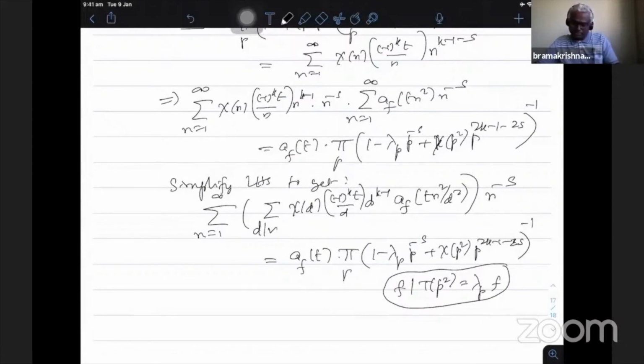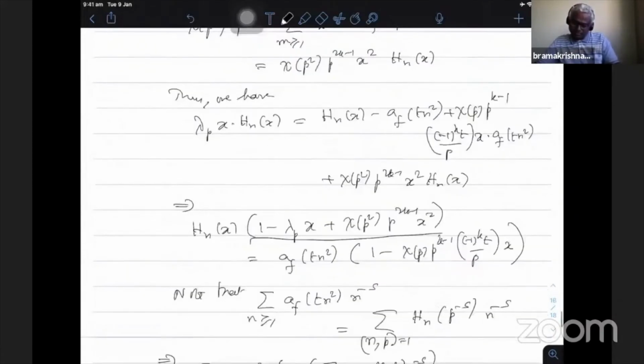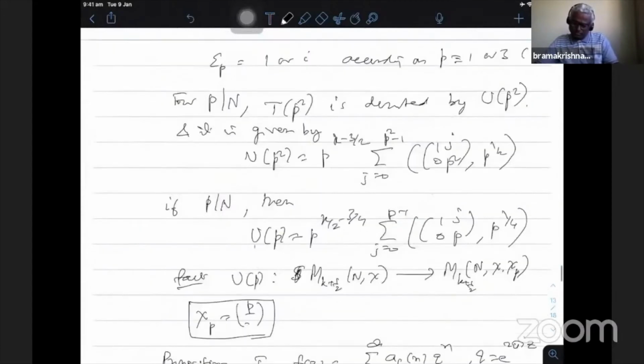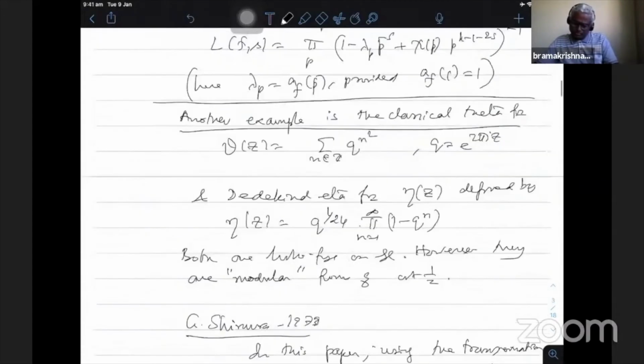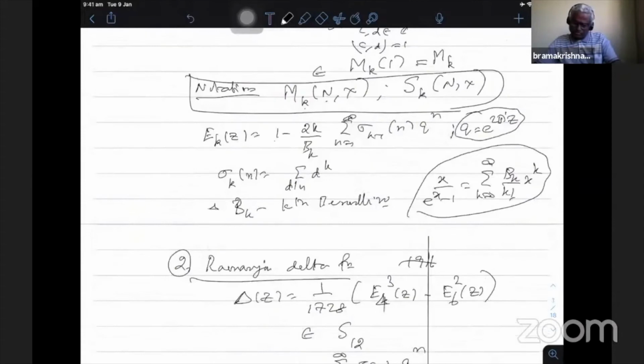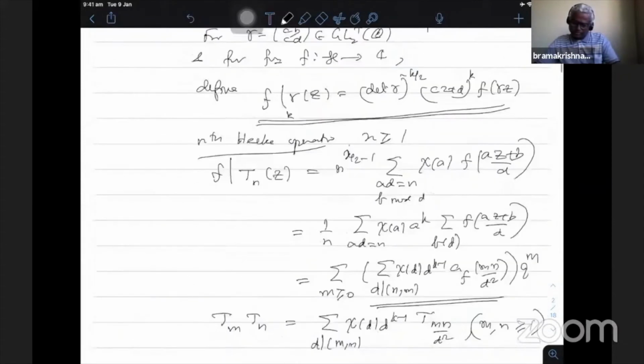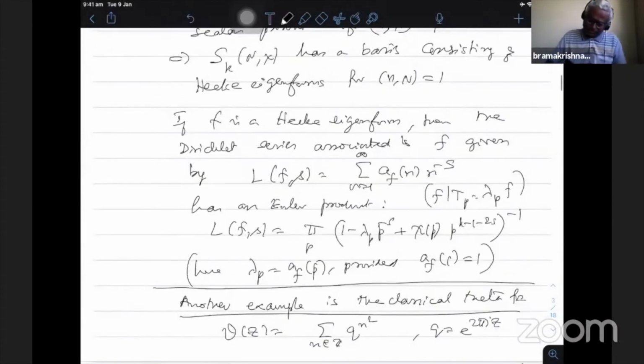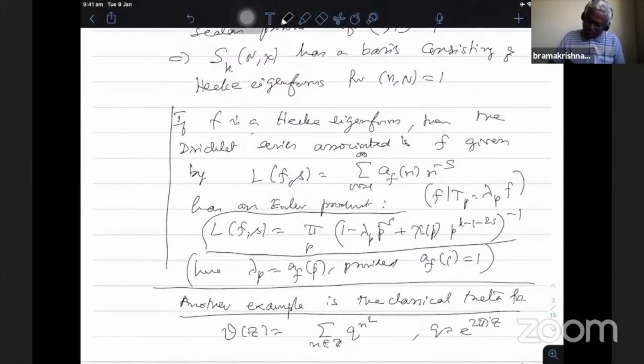So now you just recall, I'll go back. Yes, here. So F is a Hecke eigenform. Just look at this. When I take the L function, A_F(n) n^(-s), you look at this particular Euler product. Here I use the same lambda p eigenvalue for this function F, lambda p to the power minus s, and I have the character for the function.